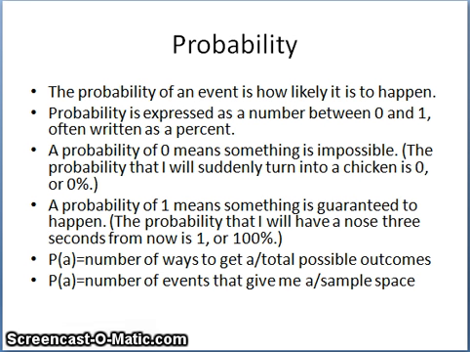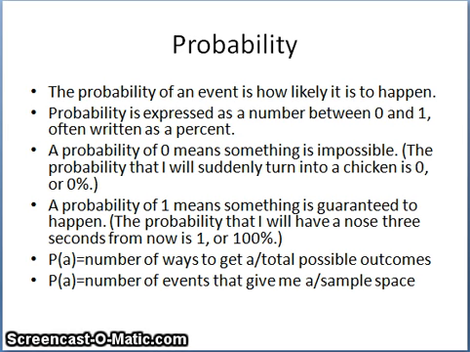Okay, hopefully you did. So, probability. Probability of an event is how likely it is to happen. We express probability as a number between 0 and 1 or as a percent. Remember that decimals can be written as percents, so sometimes we talk about it in percent form instead.